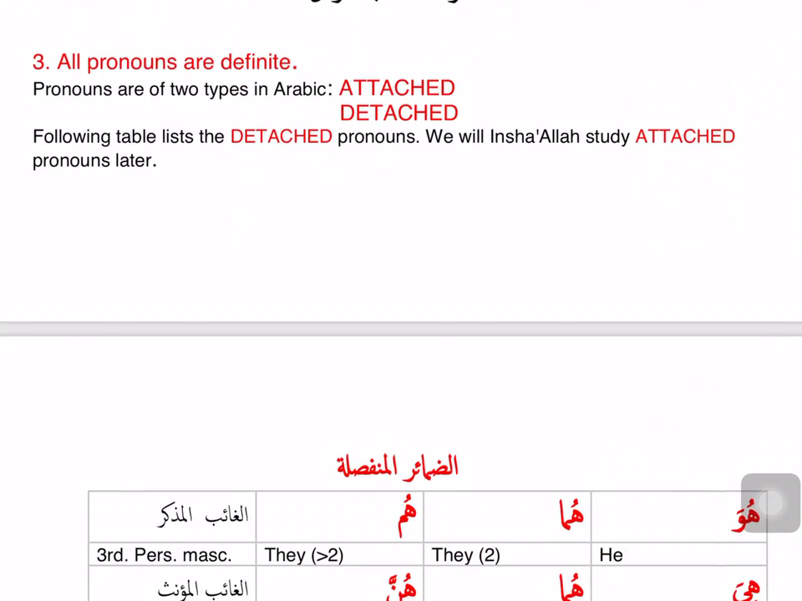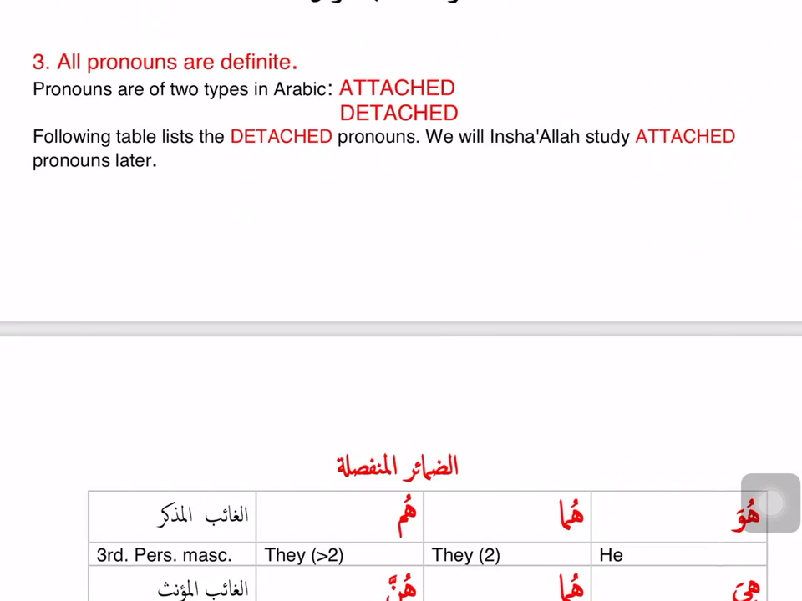3rd category that makes an ism ma'rifa is if that ism is a pronoun. The term for the word pronoun in Arabic is called dhamir, and the plural is dhamair. In Arabic there are 2 kinds of dhamair. A dhamir can either be attached or detached.